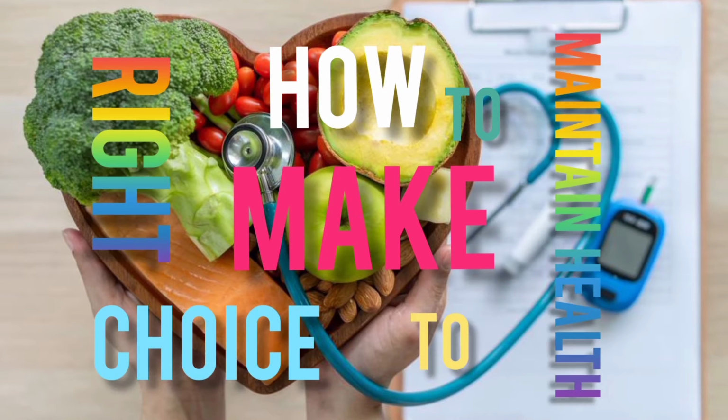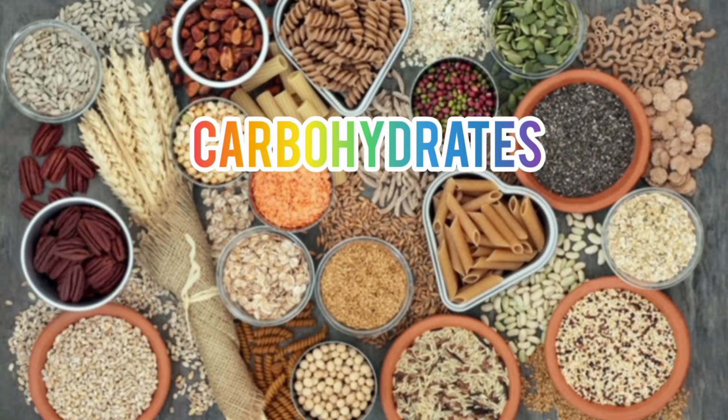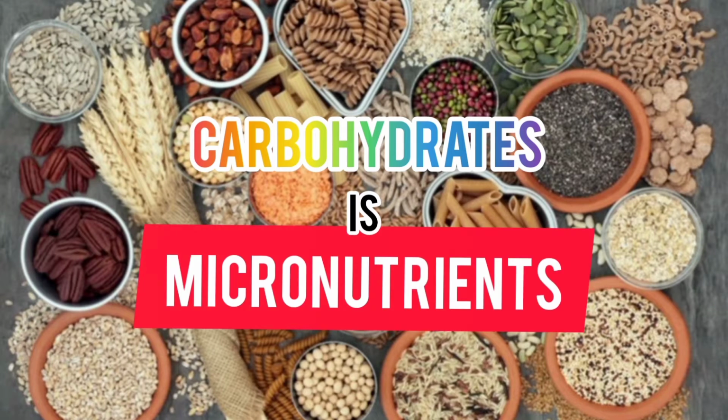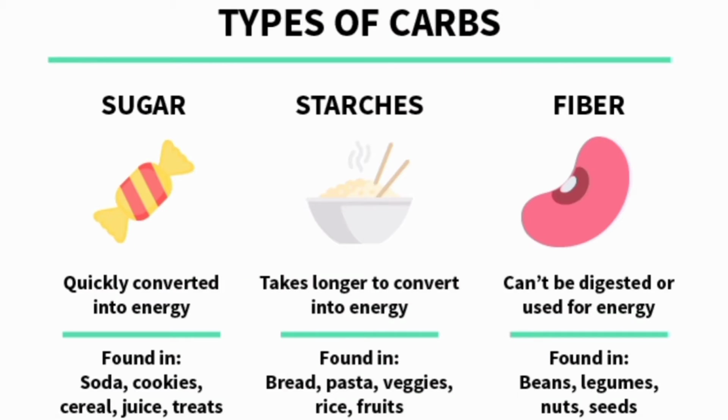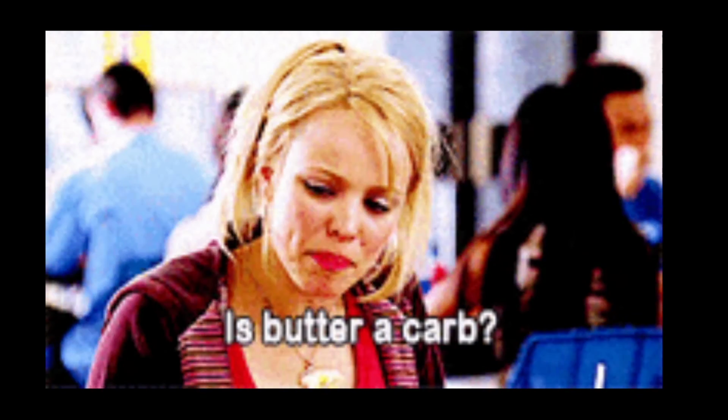We are from group 8, so today we are going to talk about how to make the right choice to maintain health. So what is carbohydrate? Carbohydrate is a macronutrient that is found in food and drinks. Sugar, starch and fiber are also known as carbohydrates.